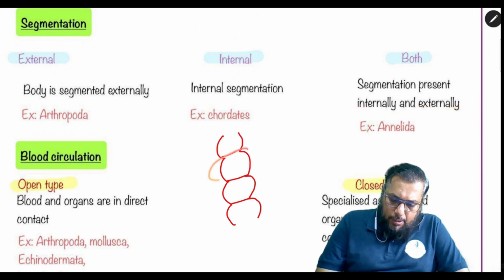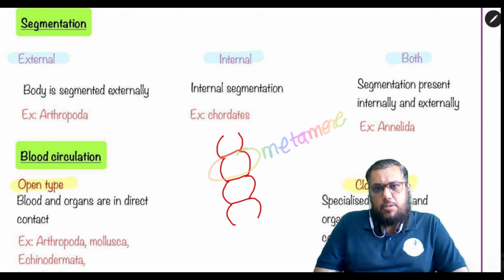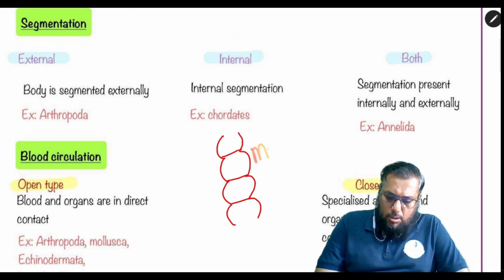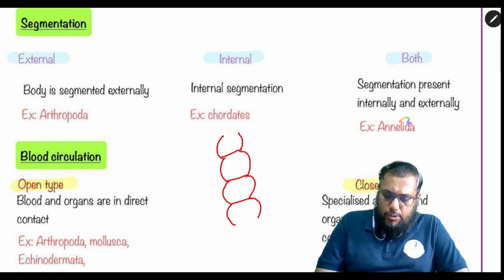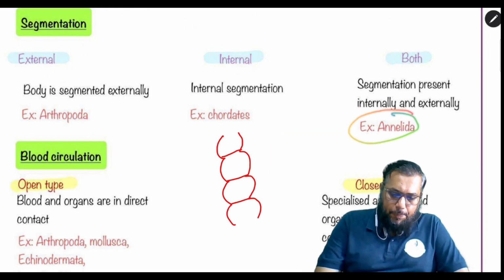One such segment is called a metamer. Such organisms are called metamerically segmented organisms. And who belongs to this category? The annelids.